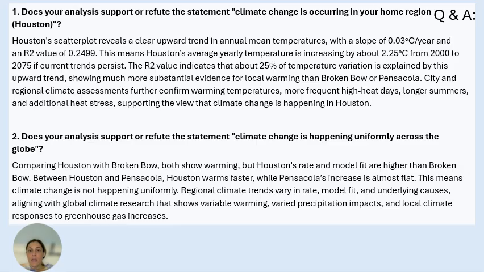Regional climate trends vary in rate, model fit, and underlying causes, aligning with global climate research that shows variable warming, varied precipitation impacts, and local climate response to greenhouse gas increase.